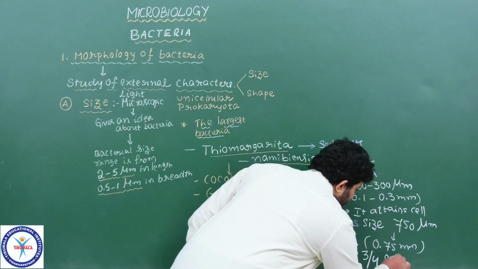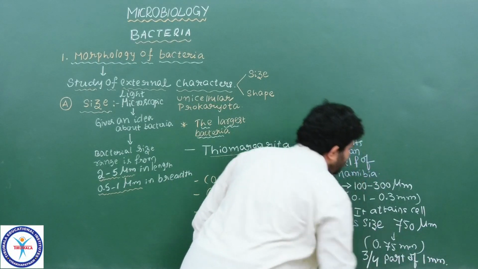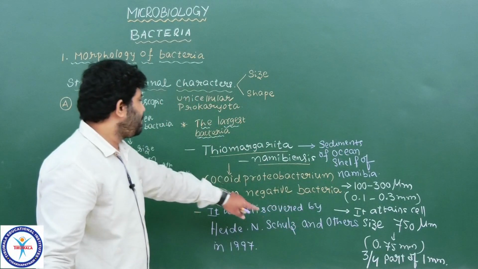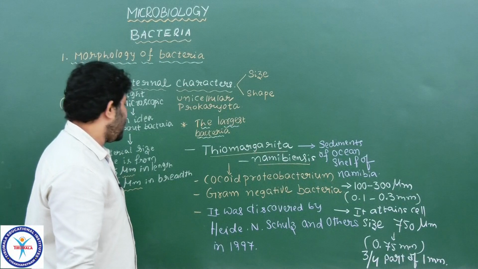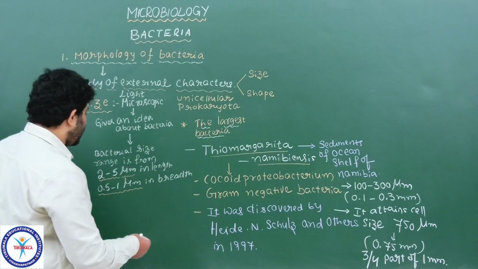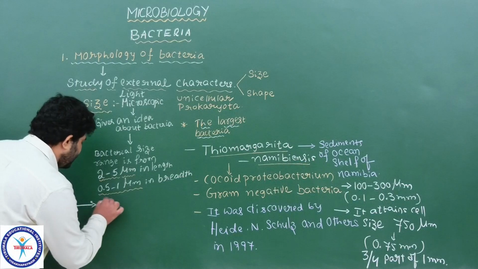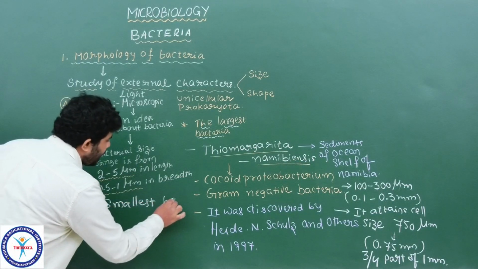Part of a 1 mm. This much size is shown in some cases by Thiomargarita namibiensis, which is considered the largest bacterium. Here it is better to discuss one more important bacterium, that is the smallest bacterium in the microbial world. The smallest bacteria,